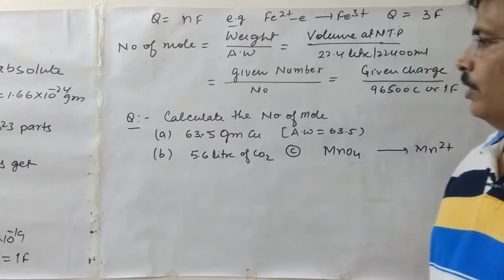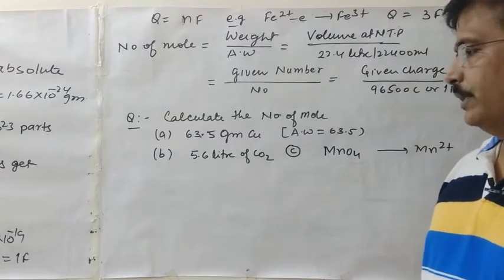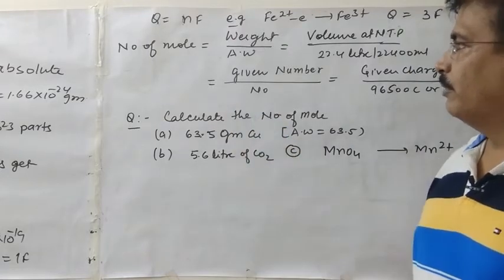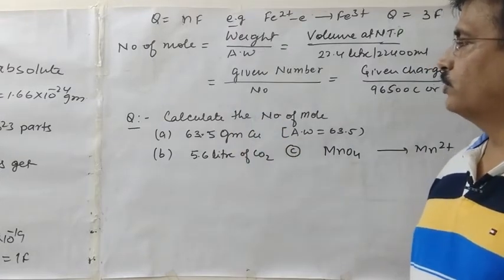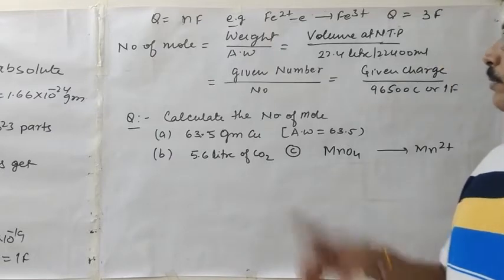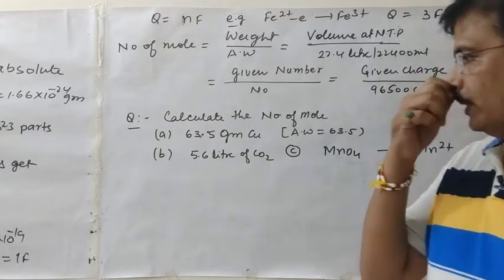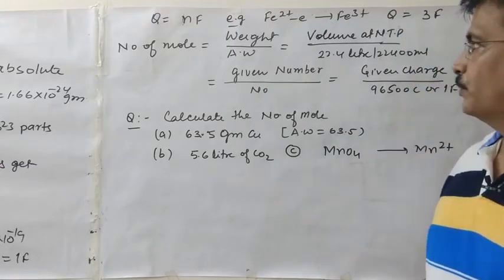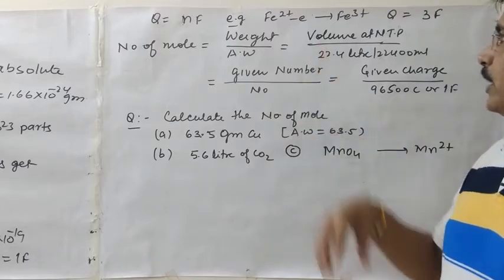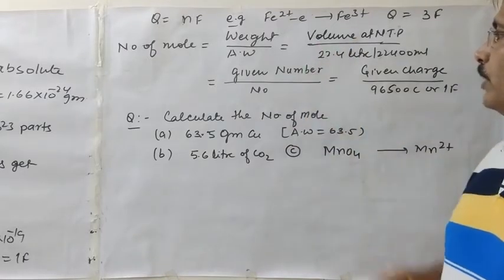Now, how to calculate the molar charge on the basis of this one. You must remember that the molar charge is also calculated with the help of Q = nF. Now n means the number of electrons changed, or you can say the change in charge. Here we see that Fe2+ changes into Fe3+ due to the removal of one electron.